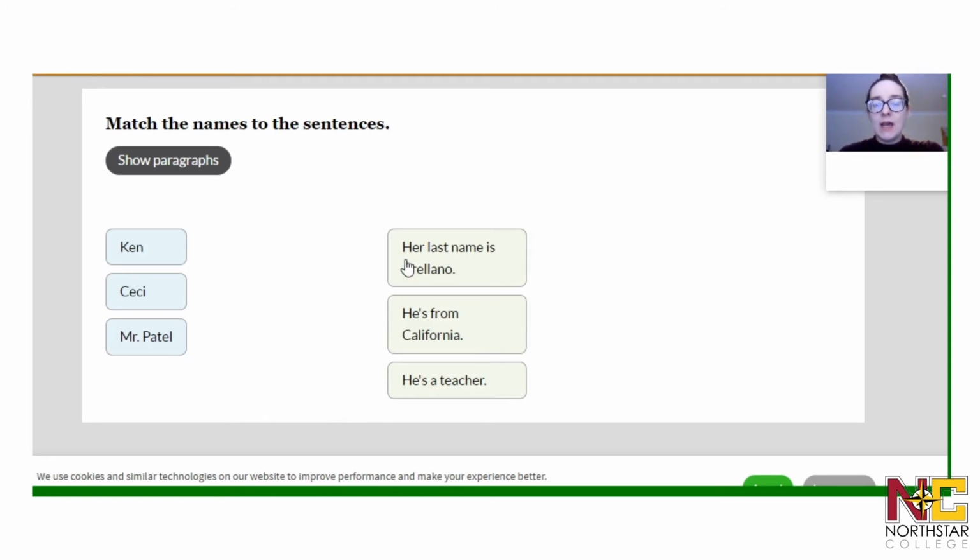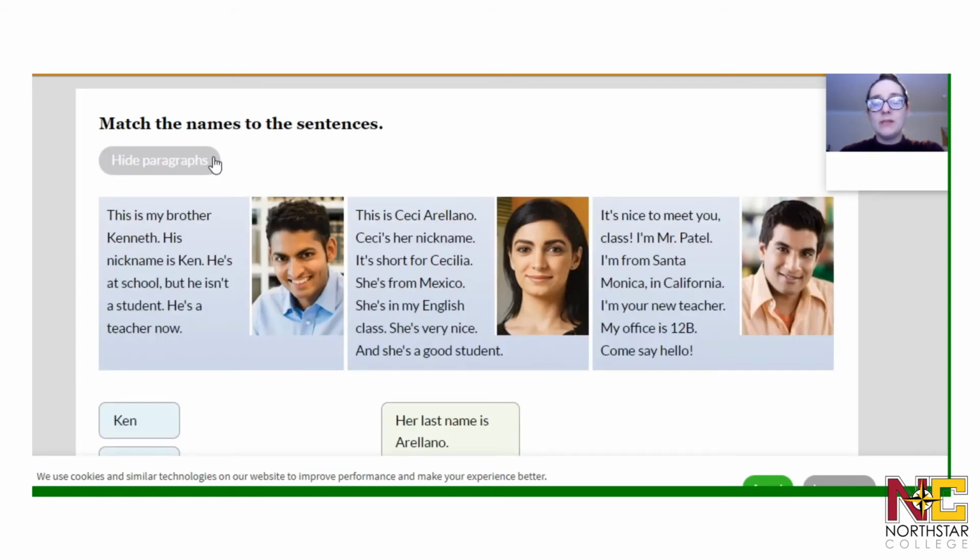On this side, we have 3 pieces of information. Her last name is Arellano. He's from California. He's a teacher. We can show the paragraphs to help us if you don't remember.